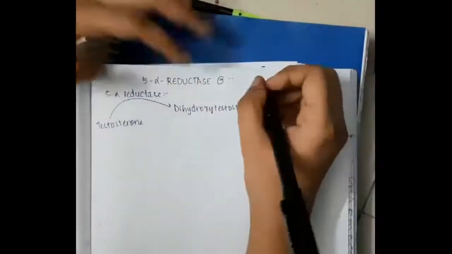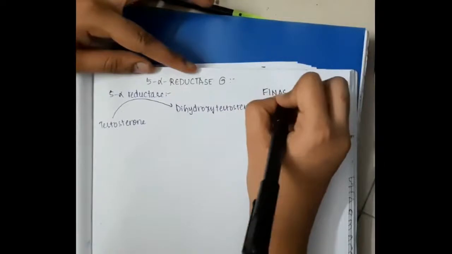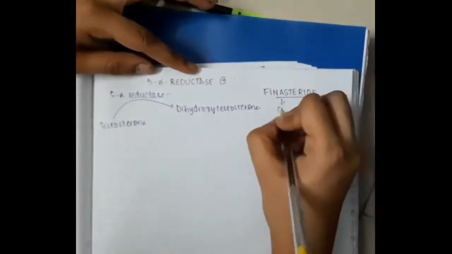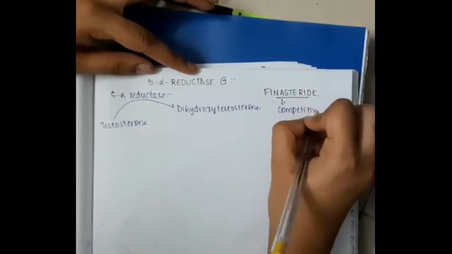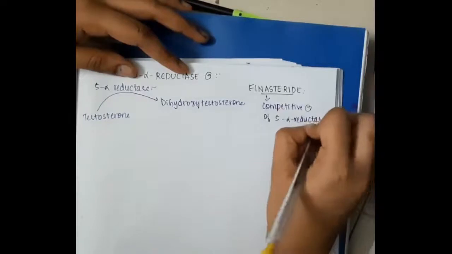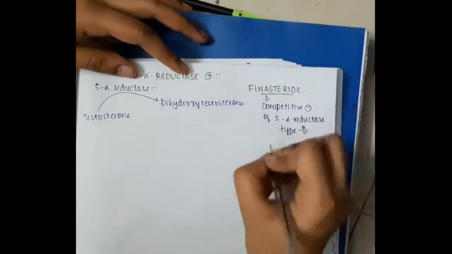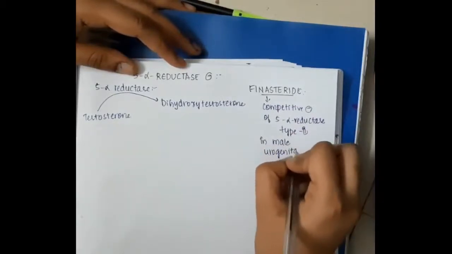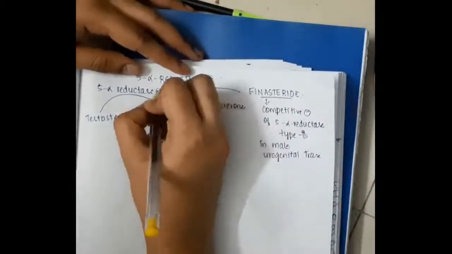That is its action. An example of 5 alpha reductase inhibitors is finasteride. This finasteride is a competitive inhibitor of 5 alpha reductase, actually type 2, in the male urogenital tract.